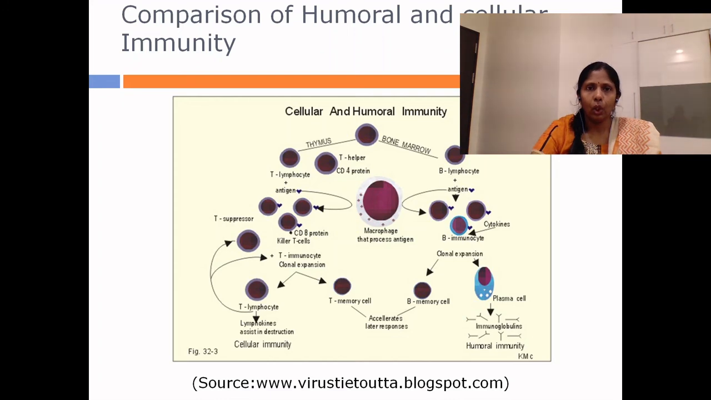Now let us have a look at a comparison of the humoral and cellular immunity briefly. So both the processes begin with the lymphopoiesis that occurs in bone marrow. The common lymphoid progenitor gives rise to either a T cell or a B cell, the immature T cells and B cells. The immature B cells undergo maturation and also selection in the bone marrow itself, whereas the immature T cells or the thymocytes are transported to the thymus where they undergo maturation and selection.